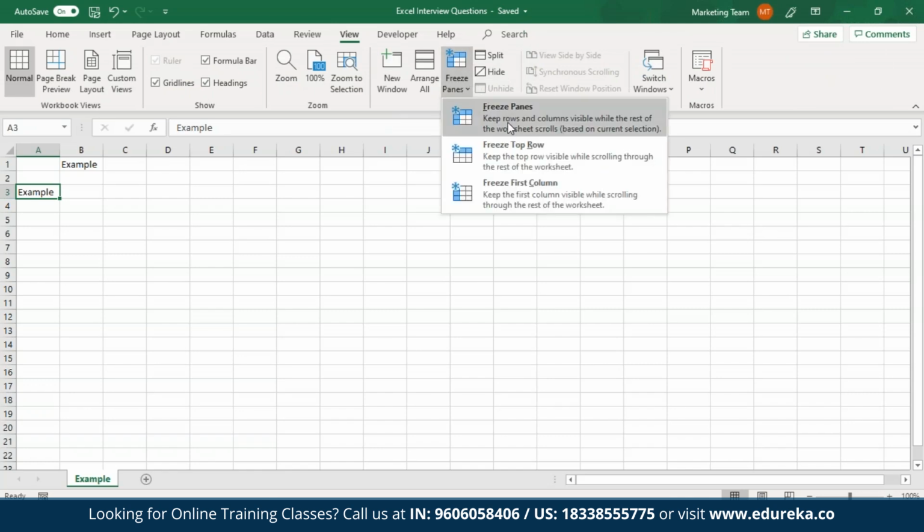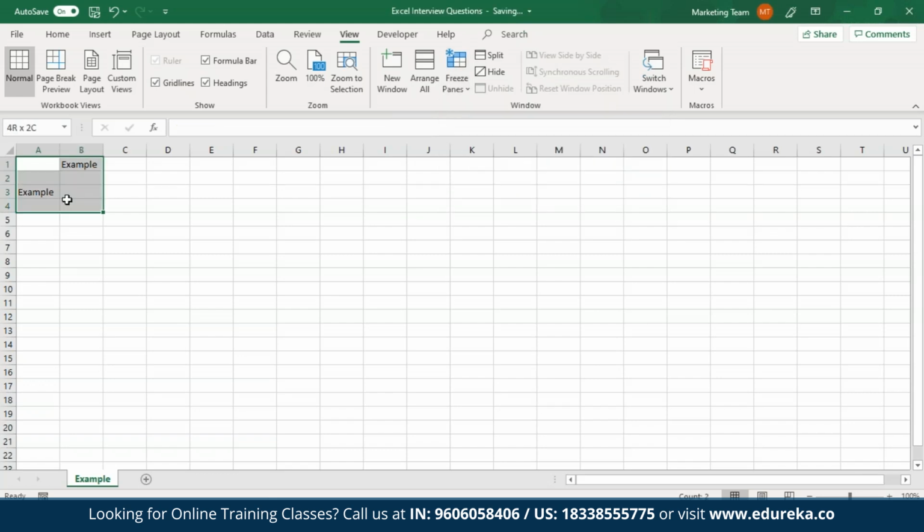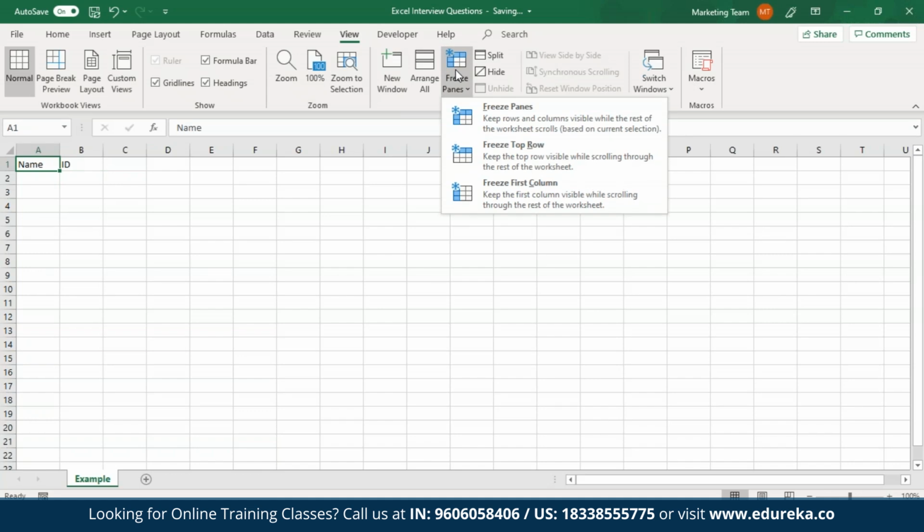Now over here, you'll be able to see three options, that is Freeze Panes, Freeze Top Row and Freeze First Column. You can give any option of your choice. So what I'm going to do is just delete this, and over here, I'll just give some new titles. I'll say name and ID. So now what I'm going to do is freeze this. So I'll go to the View tab and select Freeze Panes option. I'll freeze the top row.